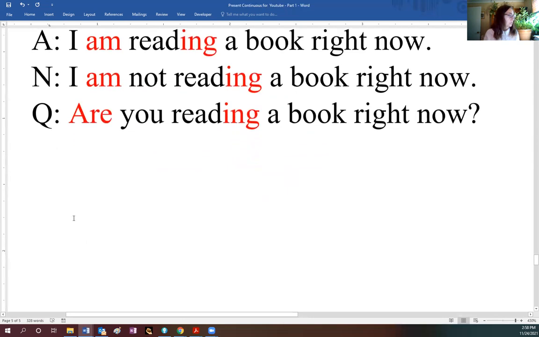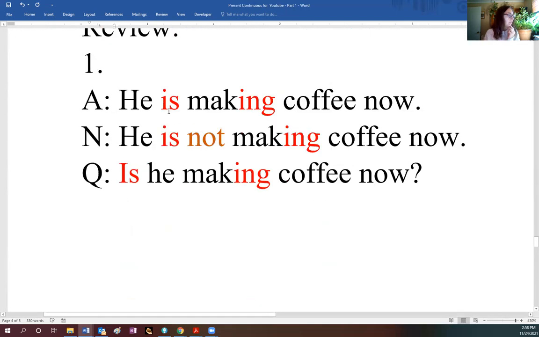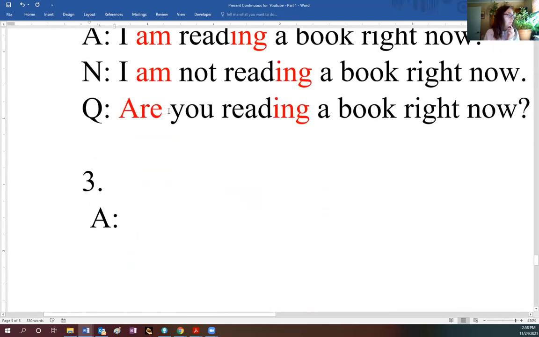Okay, let's do one more just to be sure that you understood. So let's do number 3 here. Okay, that always happens, it jumps away. Okay, so let's try this again. Maybe they, we have am, we have is. Okay, let's do an are.